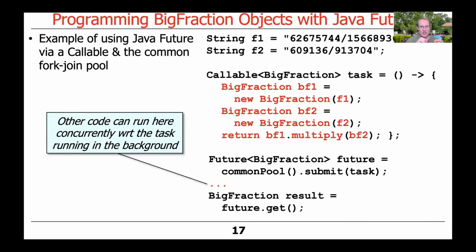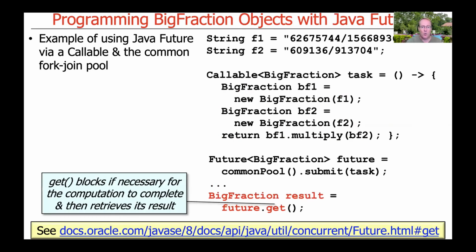And then other stuff can take place. So we could go off and interact with the user. We could invoke other operations to run asynchronously, or whatever we want to do while that big fraction multiplication is taking place in the common fork join pool in the background. At some point, we're going to go ahead and get the result. So at some point, we're like, I can't wait any longer. I need to get this result.